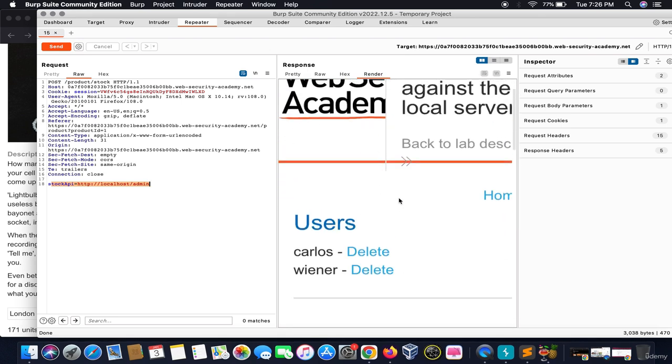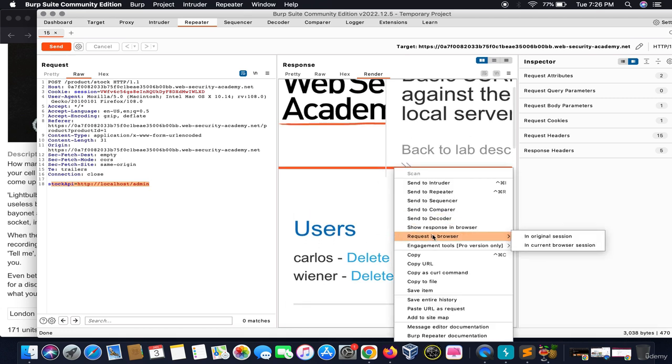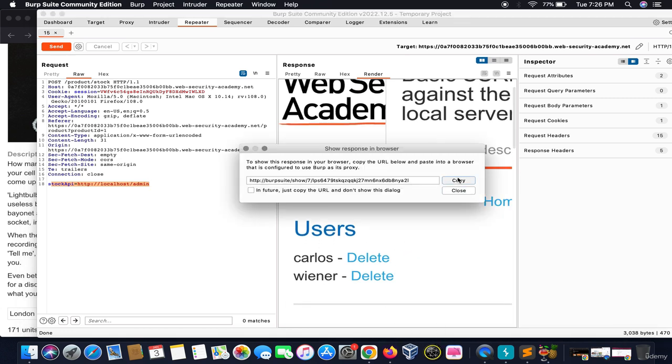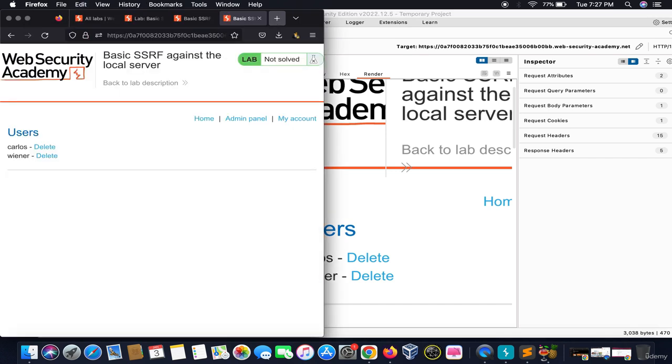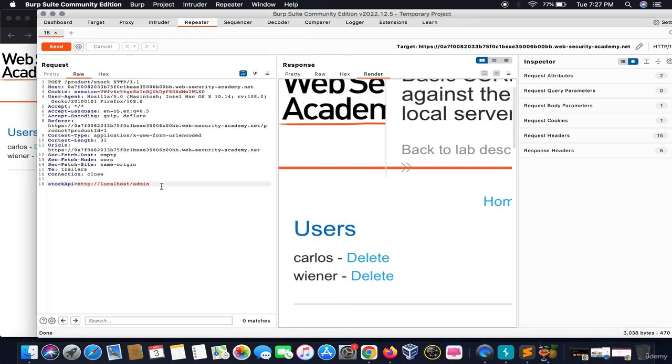Now we can do this per task. We are into the admin panel. You can click on show response in browser, copy, and you can click on paste. See, you got the admin panel. Either you can delete it from here, but in some cases you are only able to use the admin panel using this code. So how can you delete the username from here?